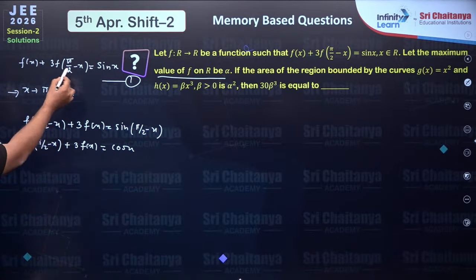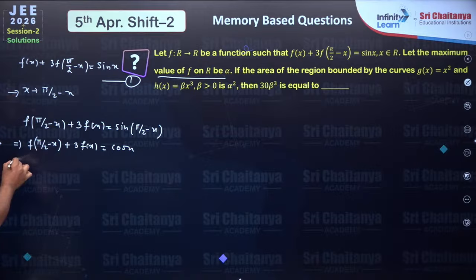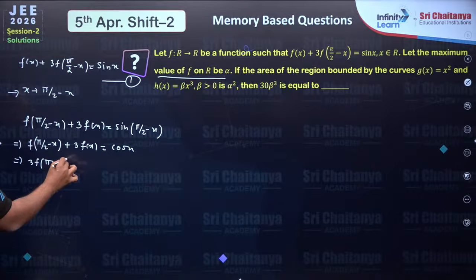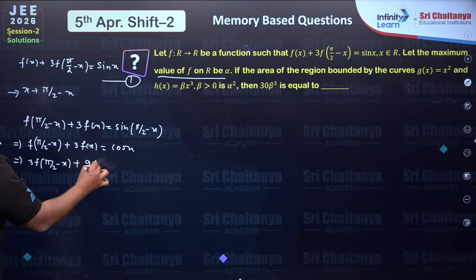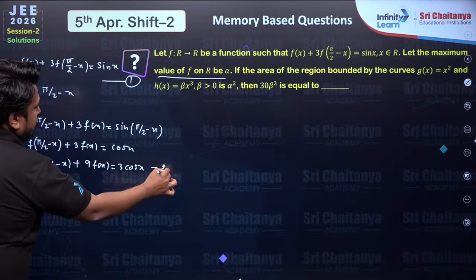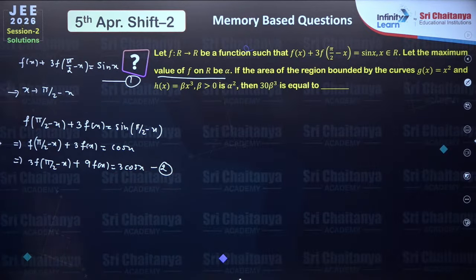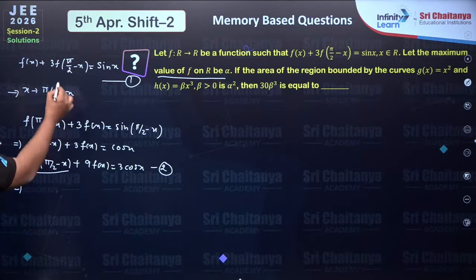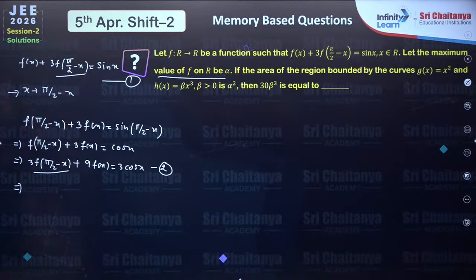Now since I have 3 times f of pi by 2 minus x in equation 1, I will multiply this with 3 to remove it. So 3 f of pi by 2 minus x plus 3 3s are 9 fx is equal to 3 times cos x. Make it equation 2. Now subtracting equation 1 from equation 2, what we will get, this 3f of pi by 2 minus x and 3f of pi by 2 minus x, these two will be cancelled.